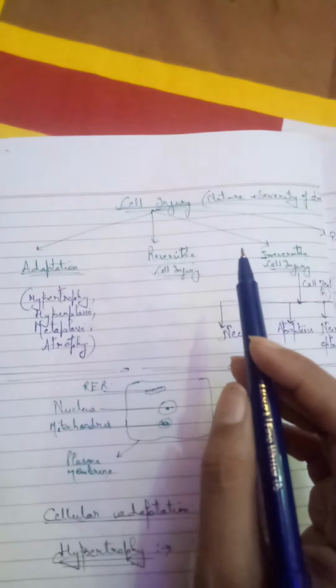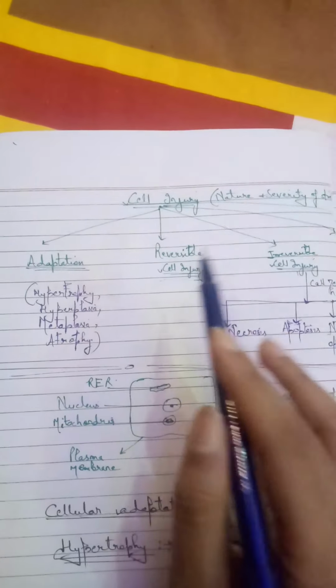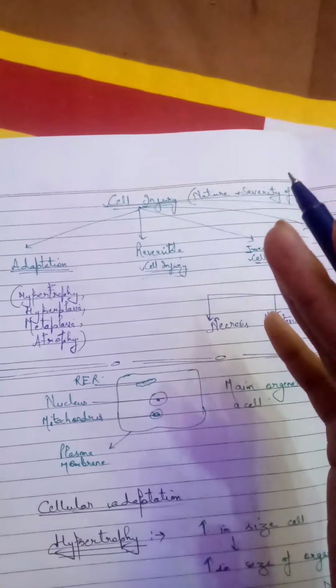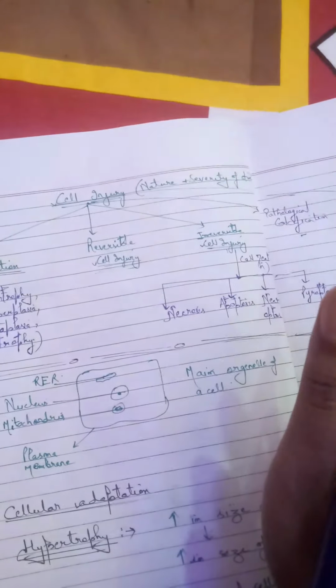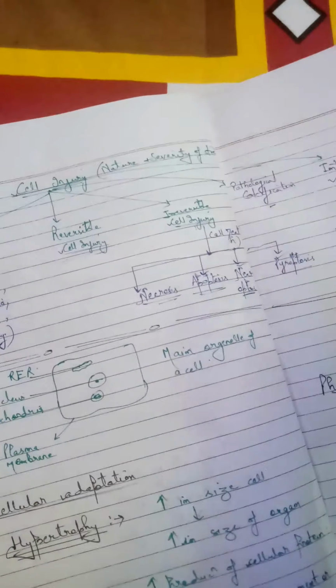Okay. Now, what is reversible cell injury? First of all, we should know that reversible cell injury is the one where, after the removal of the stimulus, the cell will come back to its original shape. And in the case of irreversible cell injury, the cell will not come back to its original shape. There will be cell death, and it's of four types: necrosis, apoptosis, necroptosis, and pyroptosis. These last two are the latest terms which are mentioned in the latest pathology books.